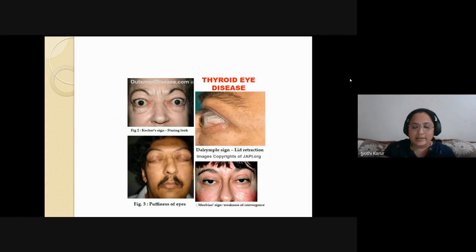Whereas the Stellwag sign is not a typical staring look, but the person will appear as if he is very, very infrequently blinking. So Stellwag is relatively an early sign, whereas Kocher's is a very late sign. The person will almost have absent blinking, even with corneal changes. So Kocher's is a more severe form, whereas Stellwag is a bit earlier sign. Are you clear? If you look at the thyroid eye disorders, they give in which order they appear. I'll be coming to that later.